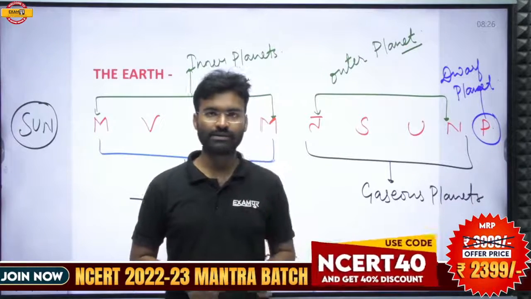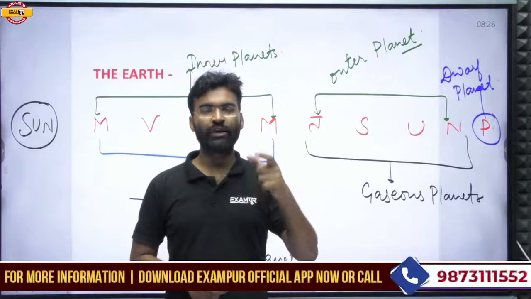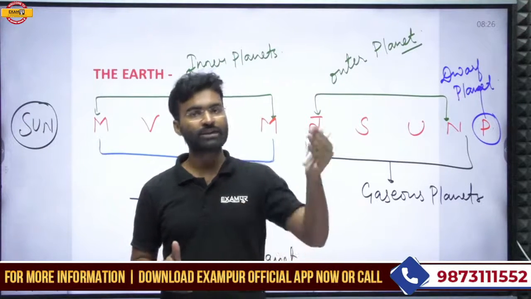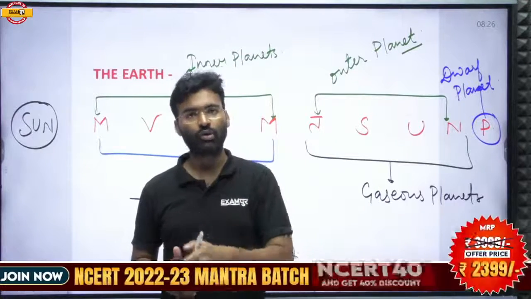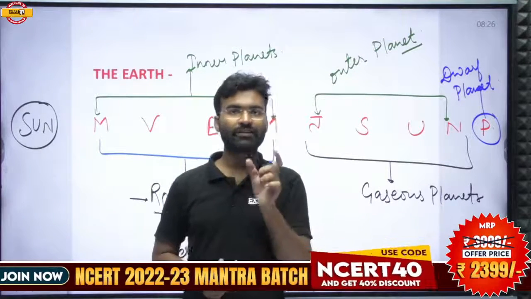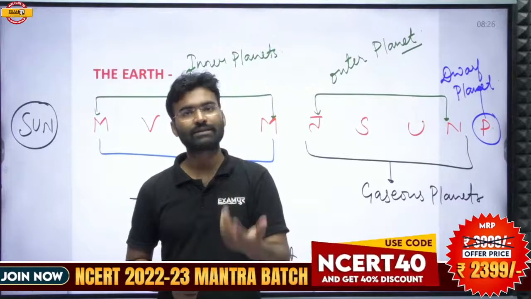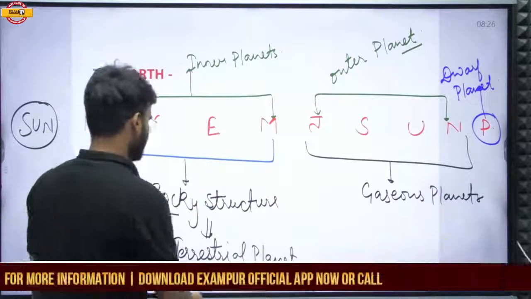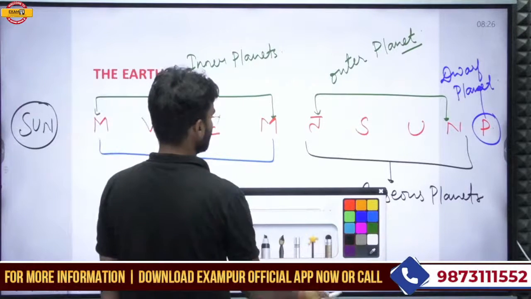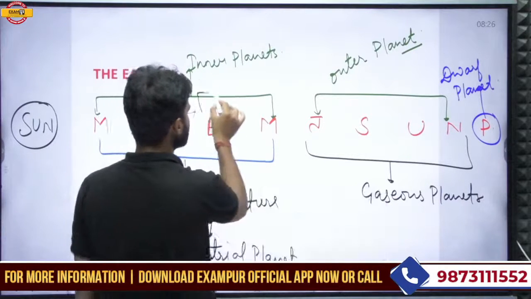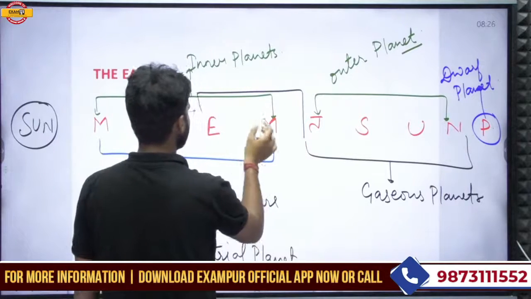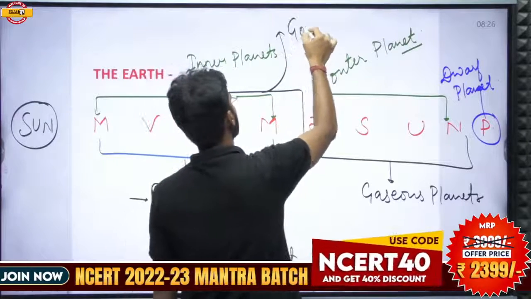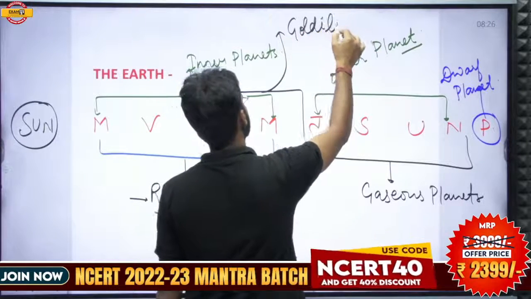In every solar system, there is a zone in which life can exist, where the temperature is not too high and not too low. That particular zone is called the Goldilocks zone.